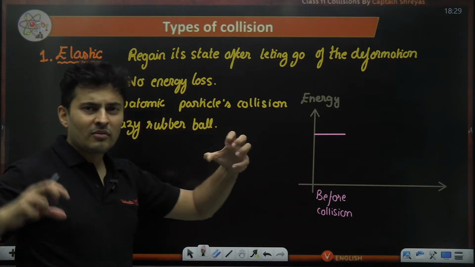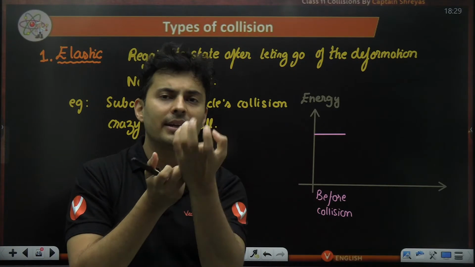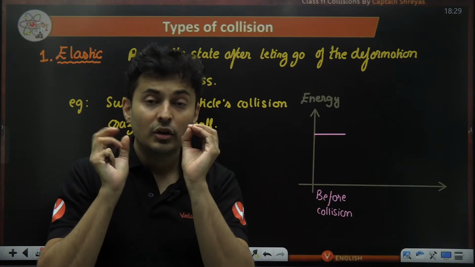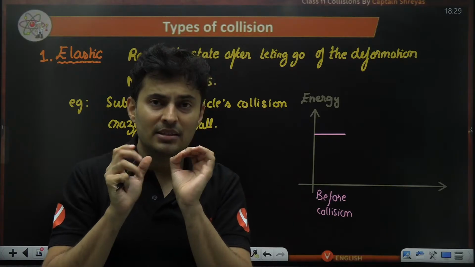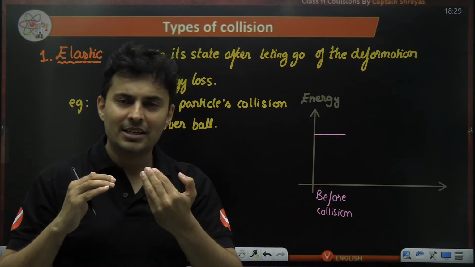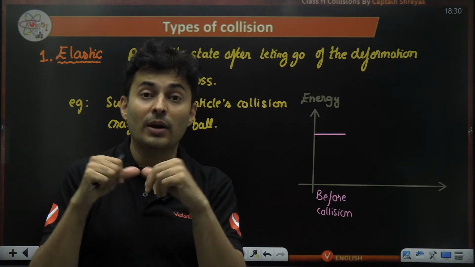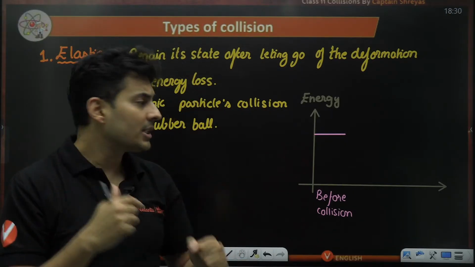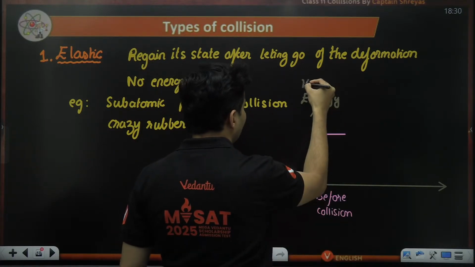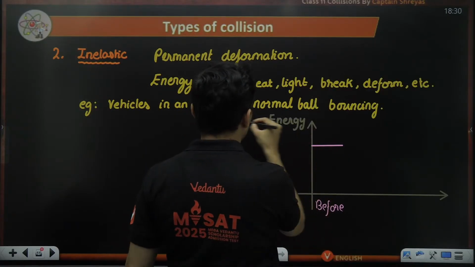They collide. Once they start sticking to each other, they start touching each other, there is some temporary deformation or permanent deformation which might occur. So during that phase, you will see that the kinetic energy might go down a little bit, only while they are touching, interacting, or applying impulsive forces on each other.